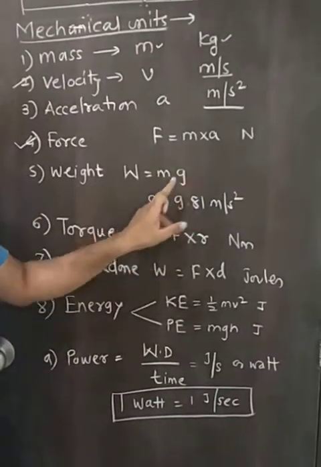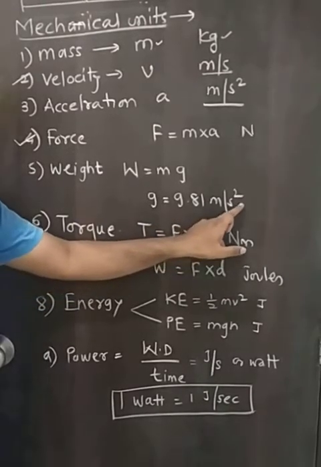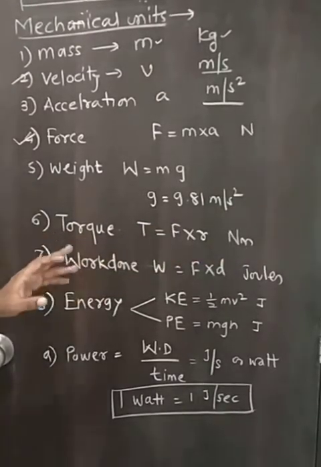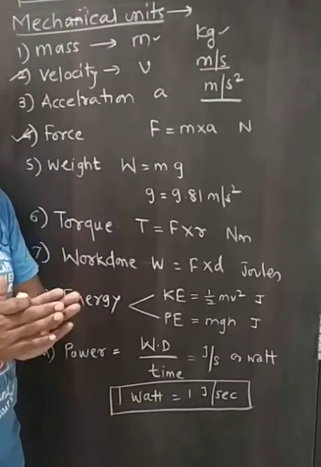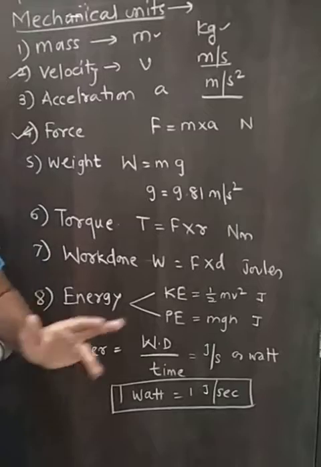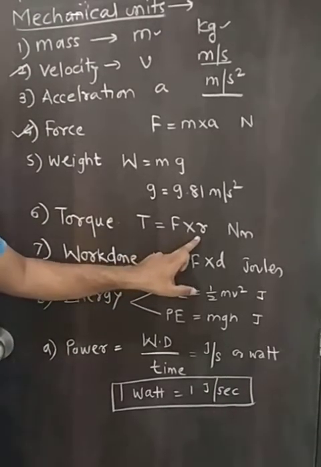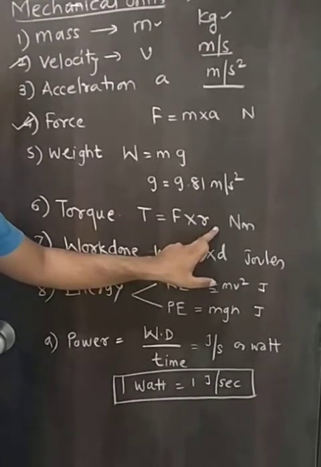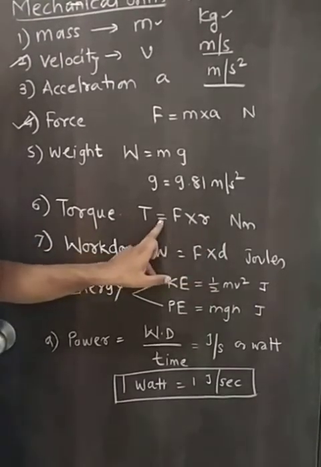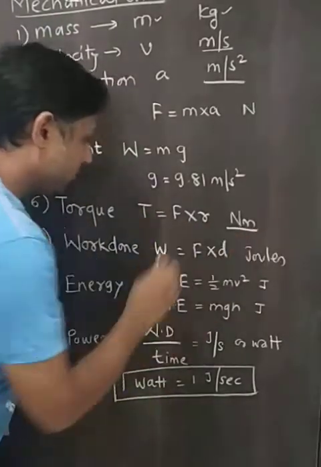Gravitational acceleration g is 9.81 meter per second square. Then torque. Torque is the twisting moment of force about an axis, or in other words, force into the perpendicular distance from the line of action to the axis of rotation. So T is equal to F into R, measured in Newton meter.